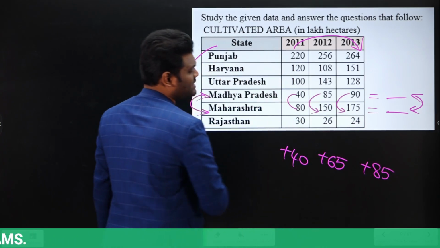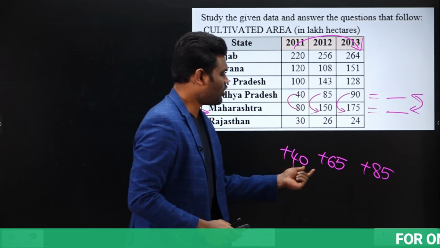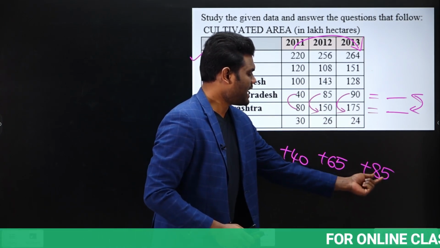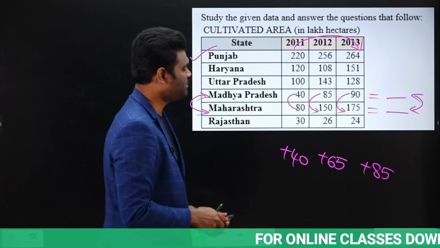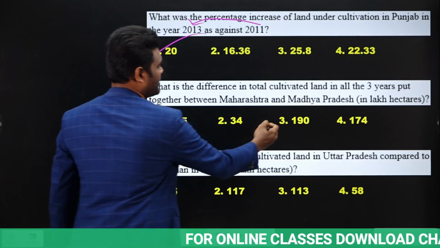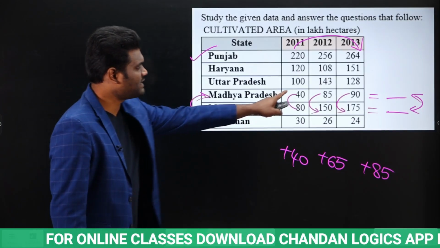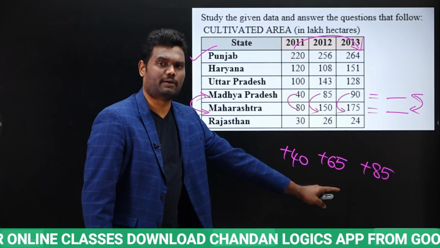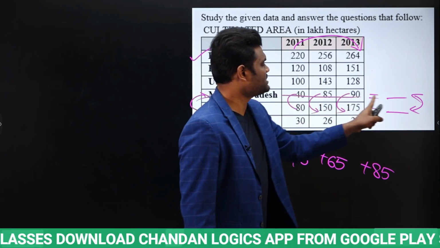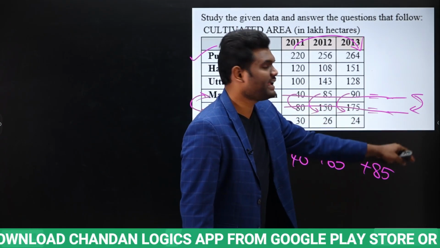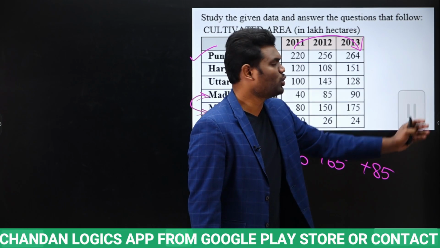Yes or no? Now just add: 40 plus 60, 100. And again 85 plus 5, 90. 100 plus 90, total this is going to be 190. So the difference will be 190. So simply take the difference directly from here itself and add. Rather than adding this, again adding this and taking the difference and wasting time, don't do that.